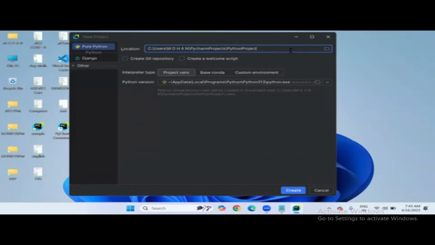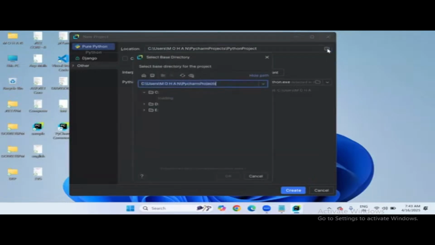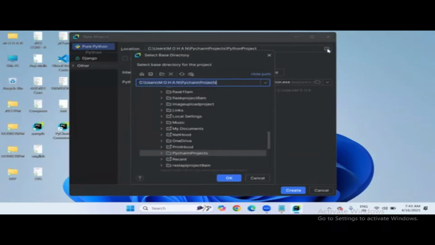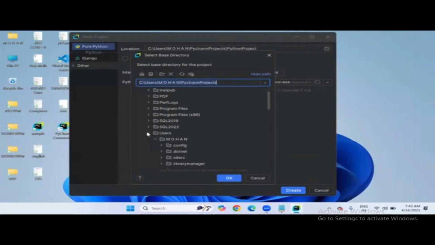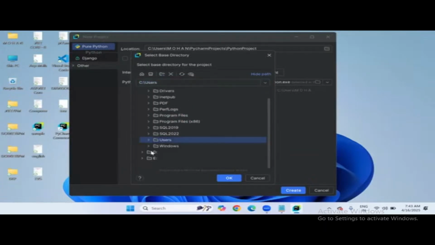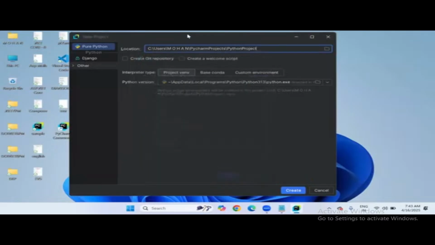You can, or else if you want to change the location, simply go to the folder option, browse it, and select the location in which drive you want to create the project. Like if you have other drives, you can select other drives like D drive or E drive. Or else if you want to create it in exactly the same location that is showing, you can go with the same location right now.